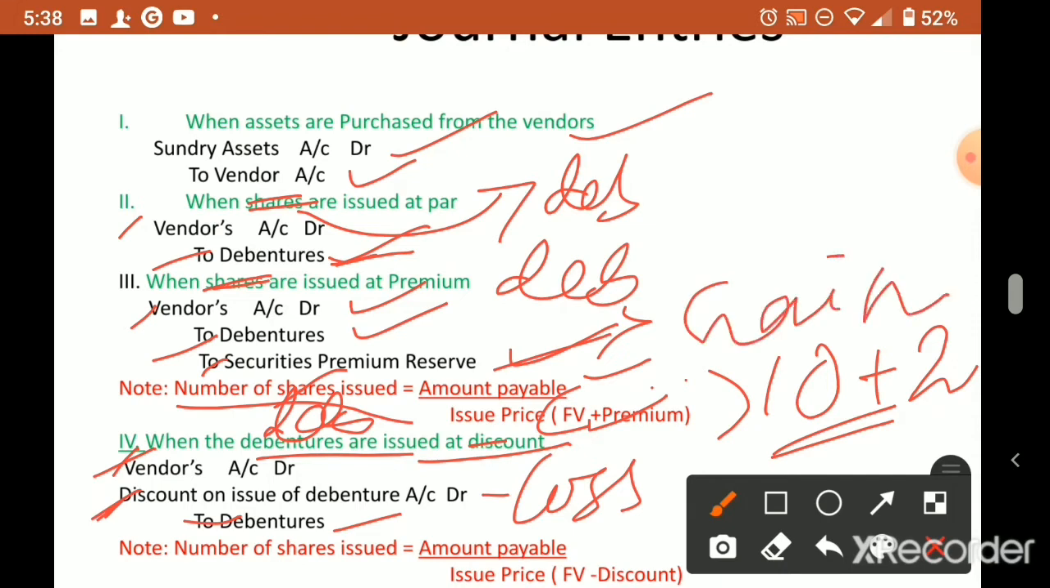In the discount case also, the number of debentures issued we can calculate: amount payable divided by issue price. Discount means face value minus discount. Premium you have to add, discount you have to subtract. Suppose face value is 10 minus 2, so 8 rupees is the issue price. So this is the journal entry. The journal entry is very simple. Two journal entries only you have to remember.